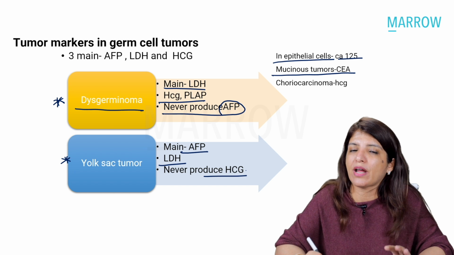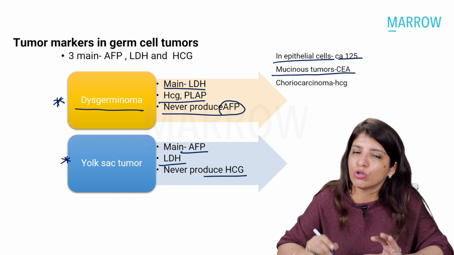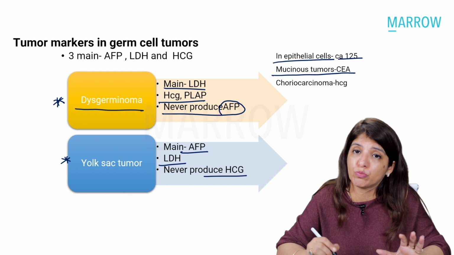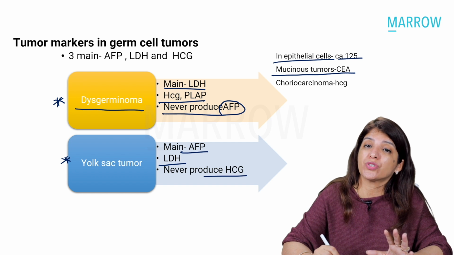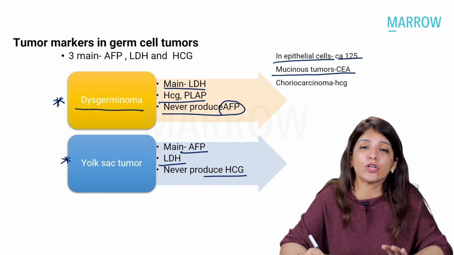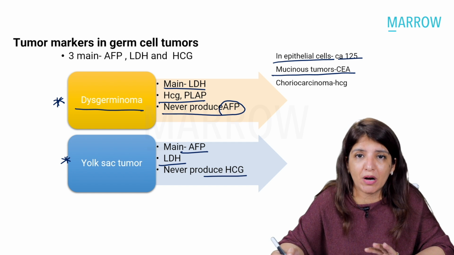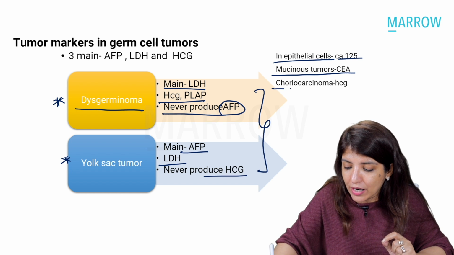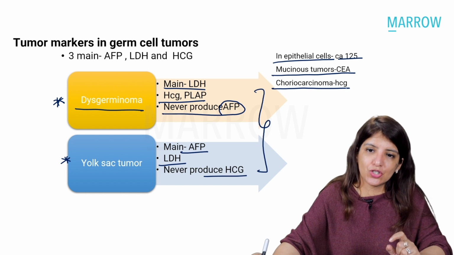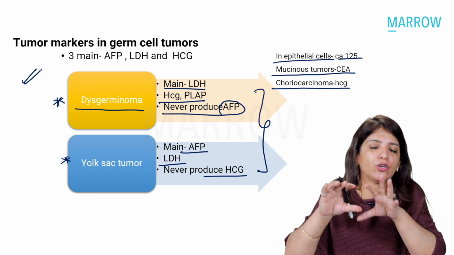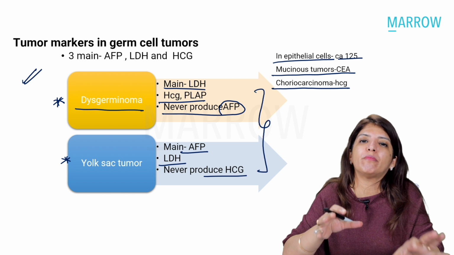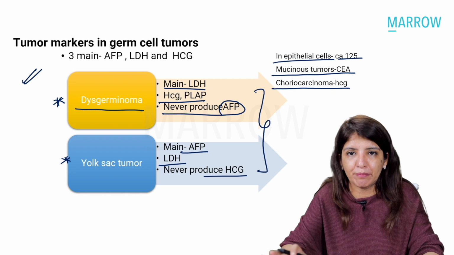So you don't just have to remember the main tumor marker. You also have to remember the secondary tumor markers and the tumor markers which are not produced by them. Because this time the question was simple. Next time the question could be a combination of tumor markers, and then this table is going to come in handy to you. For choriocarcinoma, the tumor marker is HCG. So if you remember this one slide, any question on tumor markers of ovary would be covered.